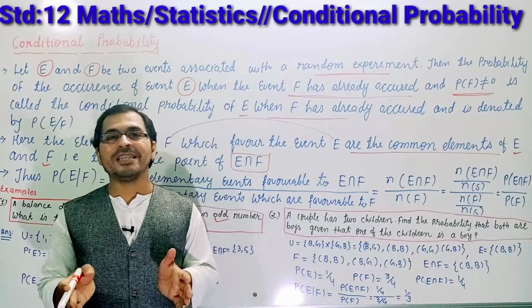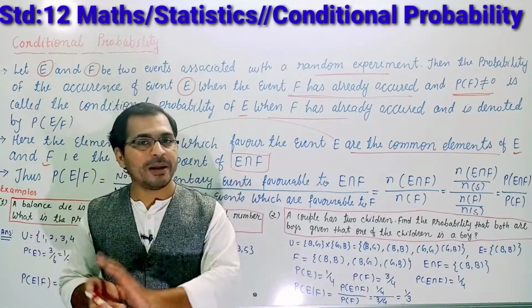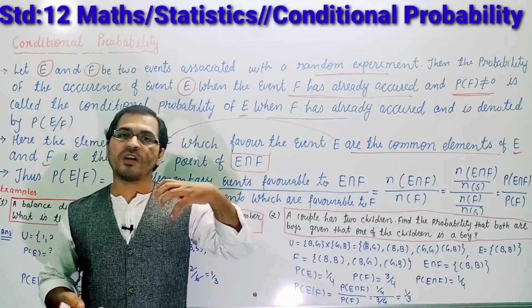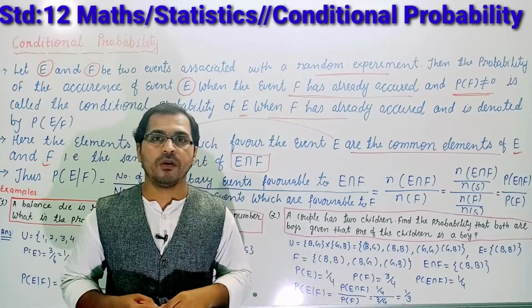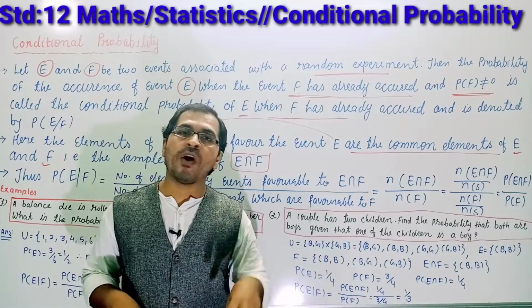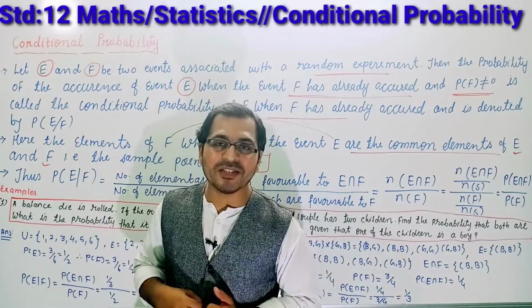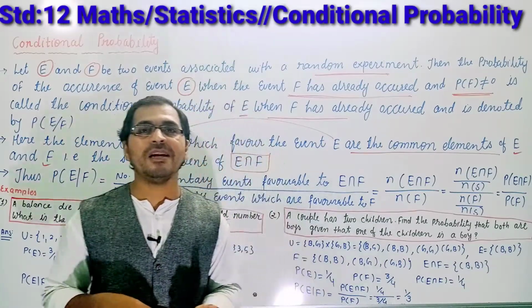Understand? So here you can see that your class of 50 students is your sample space. How many students passed? Suppose 40 students passed. The thing has already happened, which means this is F. Okay, from these passed students we want to find the probability of the girls who passed the examination. These are examples of conditional probability.